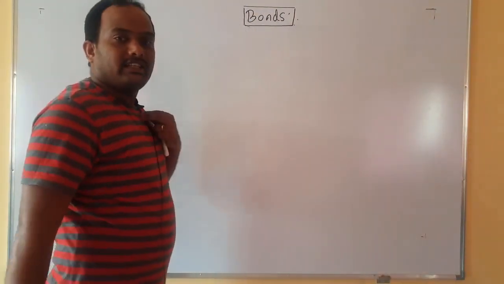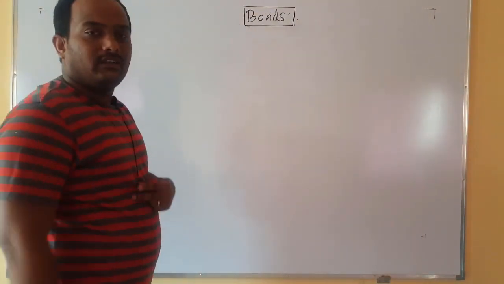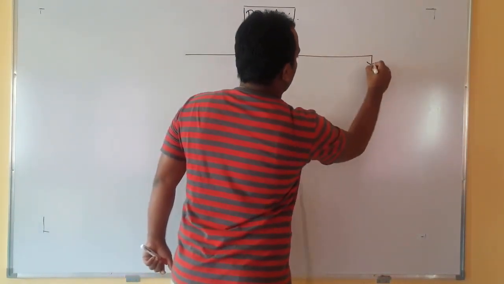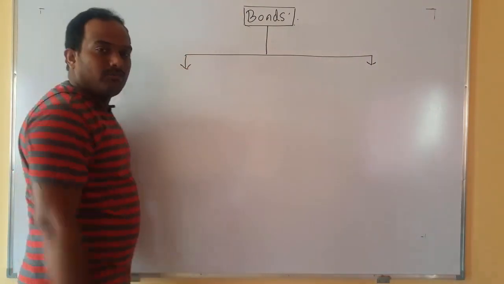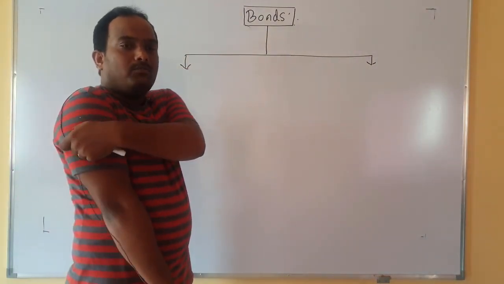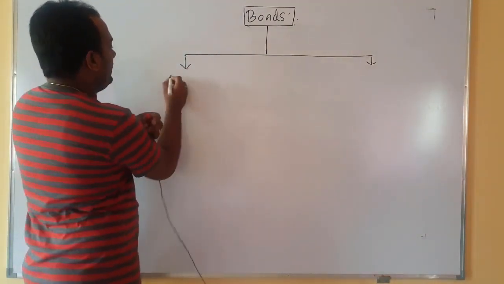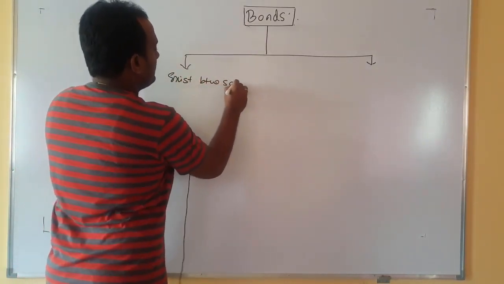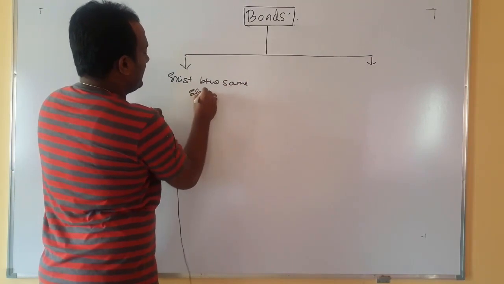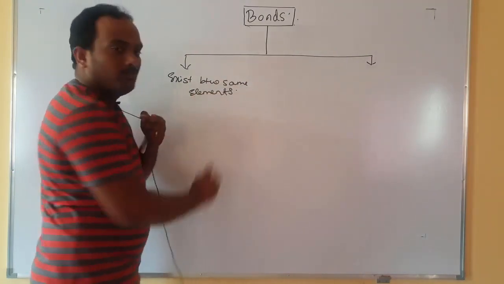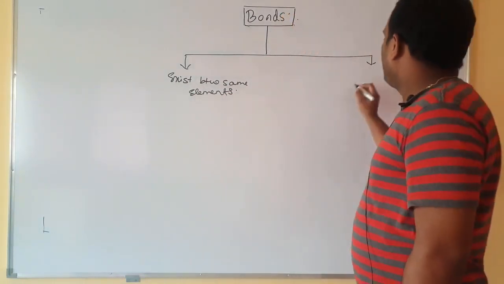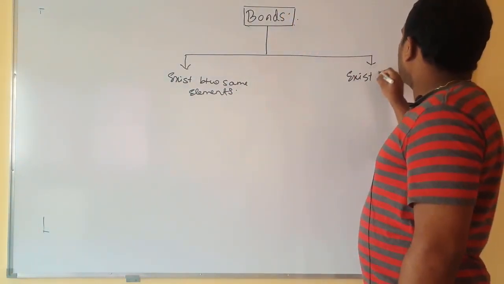In chemistry, we classify the bonds into two types, right? We classify the bonds into two types. One is the bond that exists between the same elements. Another one, very simple, exists between